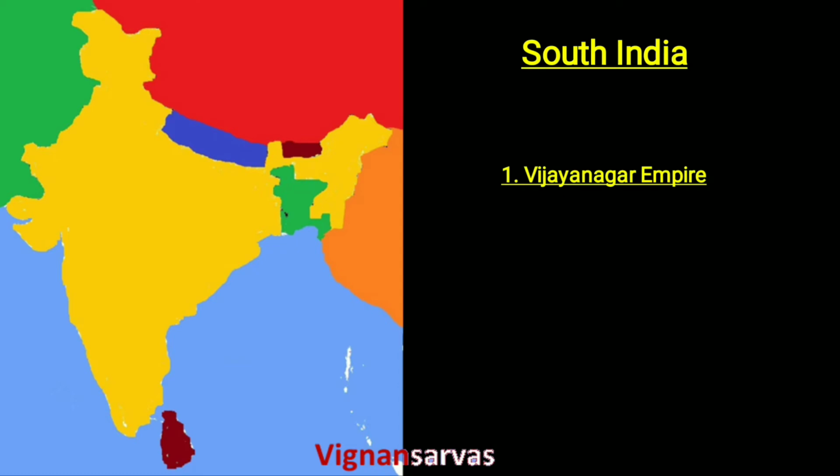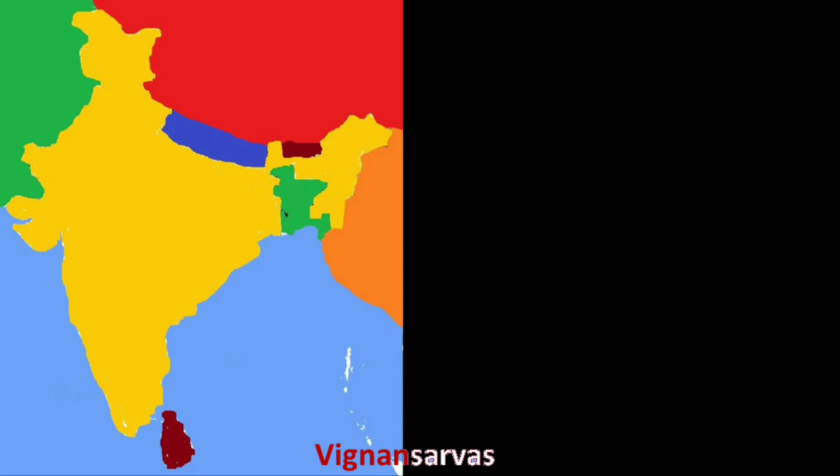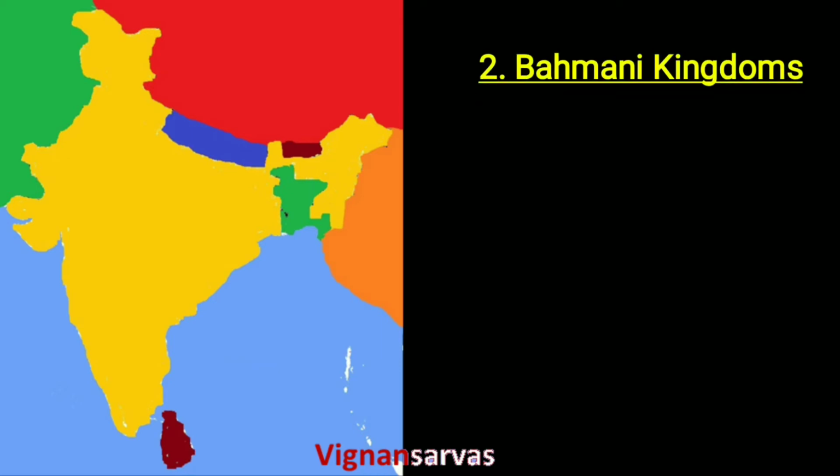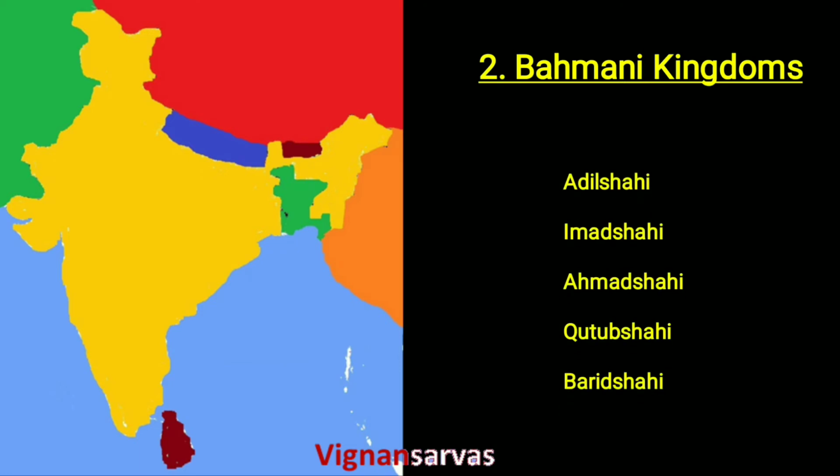dominated by the Vijayanagar Empire. In the Vijayanagar Empire, there are four families. One is Sangama, followed by the Salva, later Tuluva, and the fourth one is Aravidu. Along with the Vijayanagar Empire, another empire located in South India was known as the Bahmani Kingdom. The Bahmani Kingdom later divided into five sub-kingdoms: Adil Shahi, Imad Shahi, Ahmad Shahi, Qutub Shahi and Barid Shahi kingdoms.